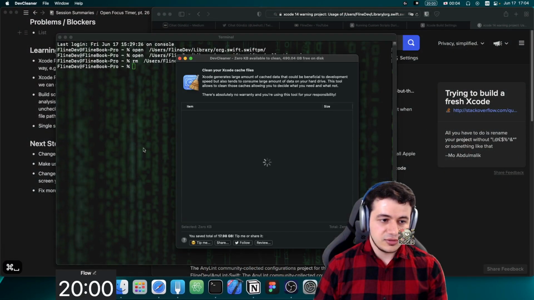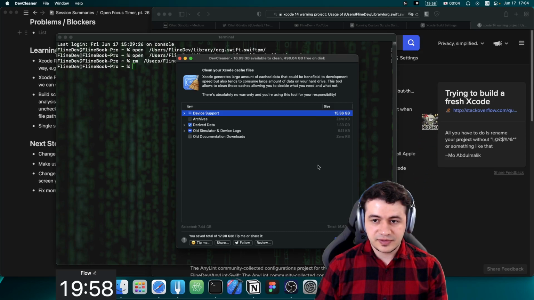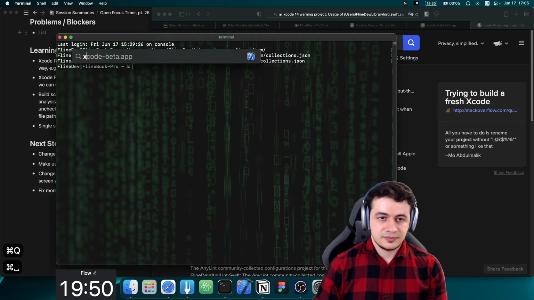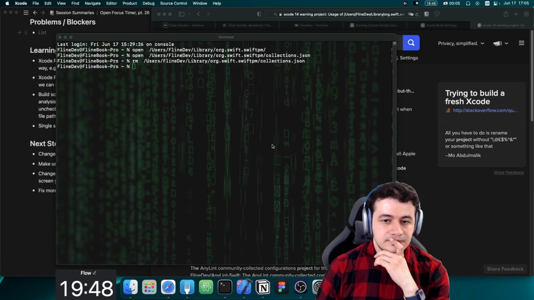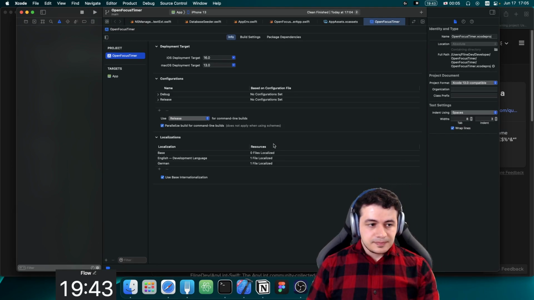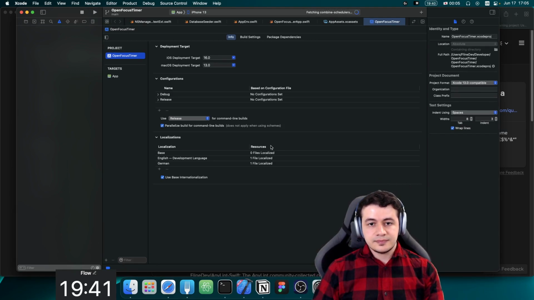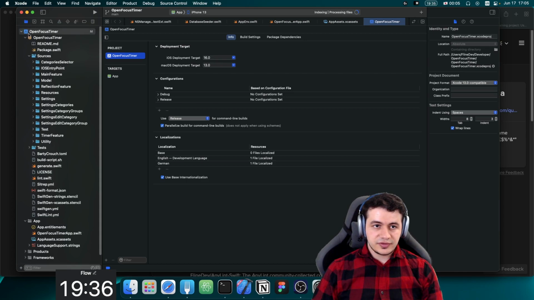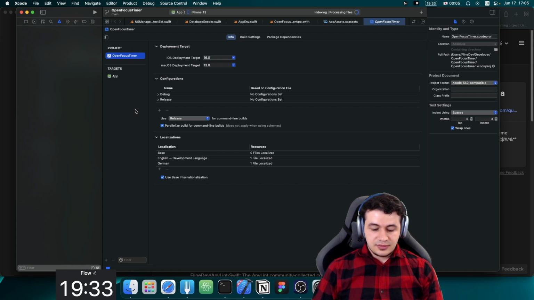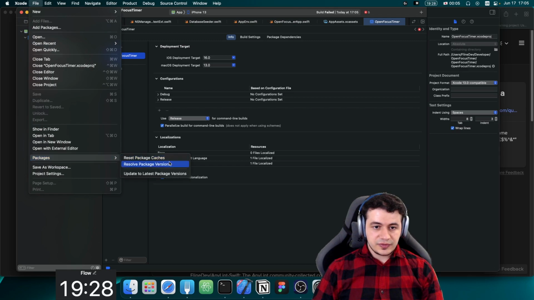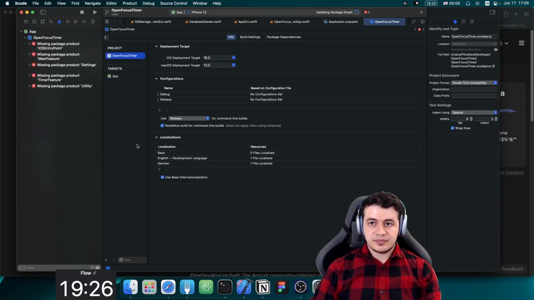Let me clean all my derived data files. Okay, no warnings here so far. Let's build the app. Okay, have to make sure to resolve all of them. Let's just update.